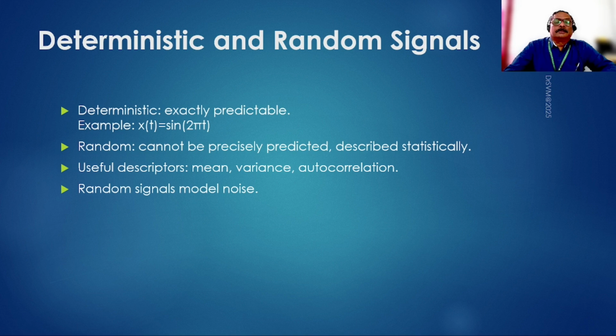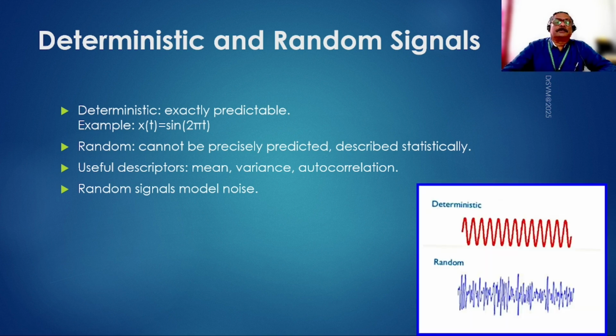Random signals are usually used to model noise, because noise is purely unpredictable. A signal, whatever we are talking about in signals and systems, may be predictable because signals are ones which we may be defining ourselves. But the noise which is present in the system, in the atmosphere, and in our surroundings is purely unpredictable. Therefore, noise can be modeled as a random signal.